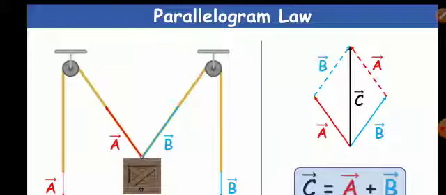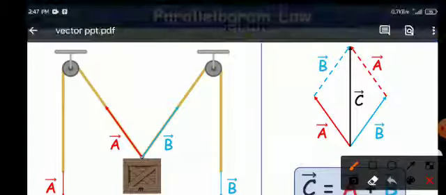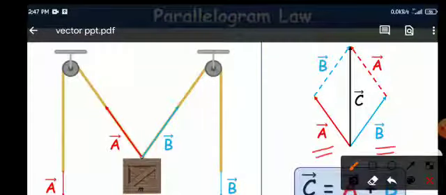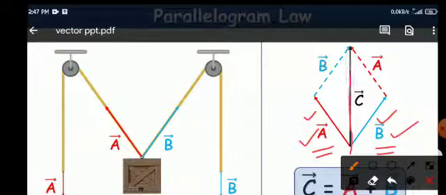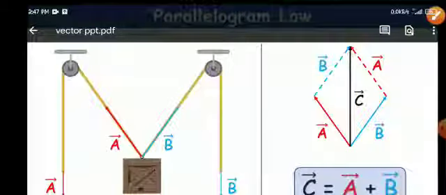So here A and B are the two vectors acting on any particle simultaneously, and we are in a position to represent it by the two adjacent sides of the parallelogram. Then resultant of A and B is represented by the diagonal of the parallelogram from the same point, both in magnitude as well as direction. This is your parallelogram law of vector addition.